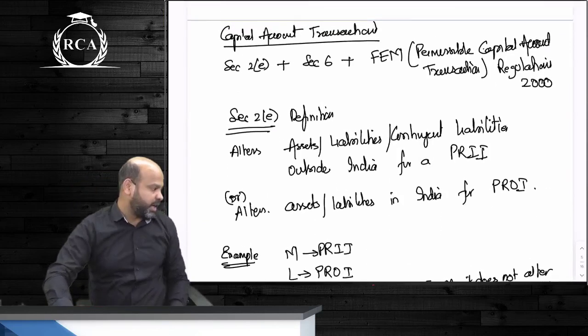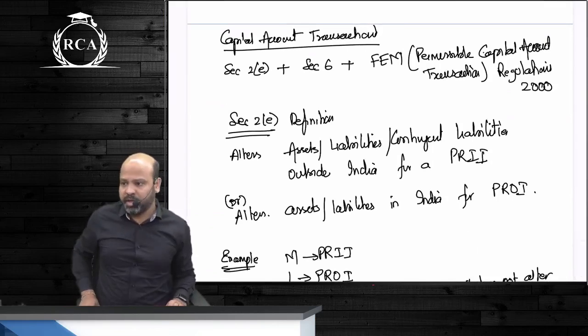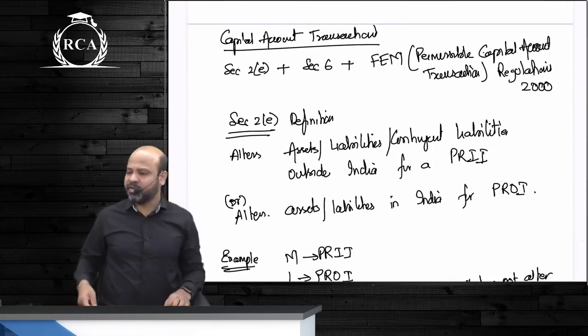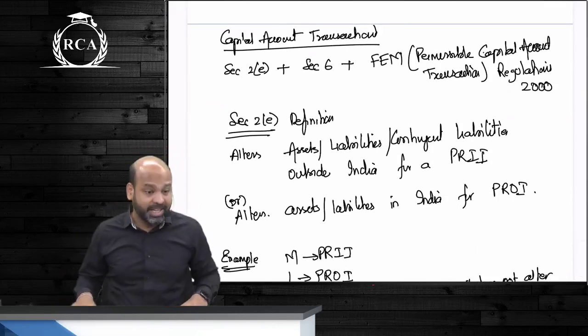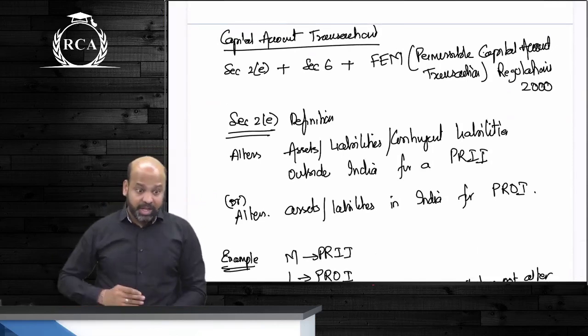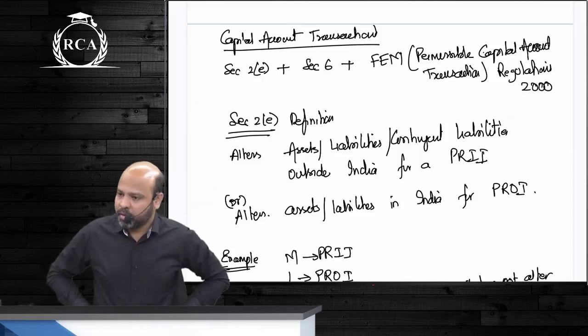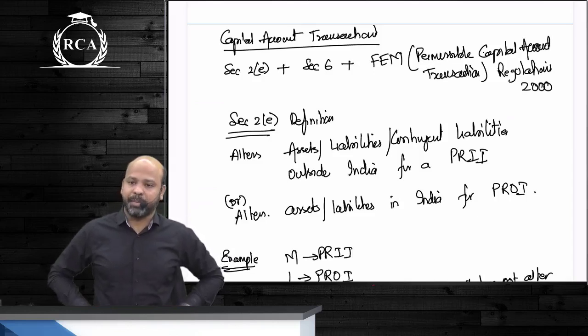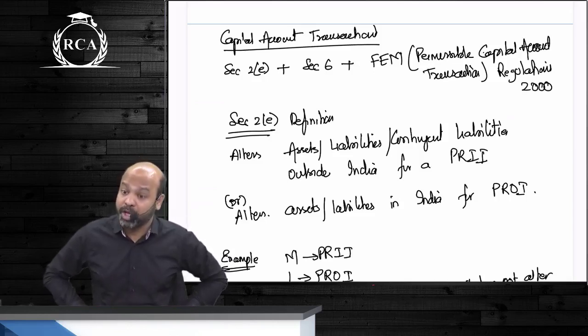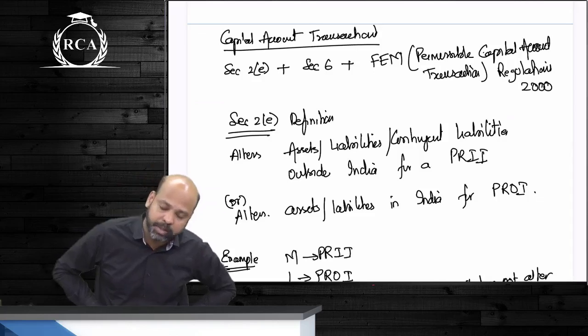After this, beta, we directly moved on to capital account transactions. Under capital account transactions, I said you should remember section 2E that deals with the definition, then section 6, and then beta, permissible capital account transaction rules. Alright, the prima facie rule for a capital account transaction is that it is prohibited unless otherwise permitted.